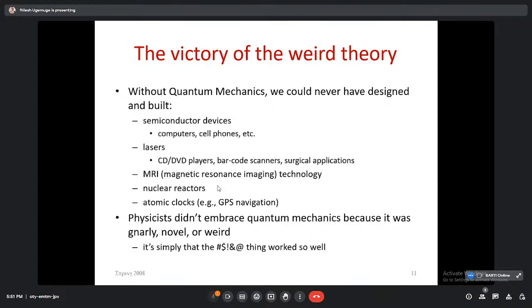Then nuclear reactors, atomic clocks, now we know GPS, navigation. These all exist only because of quantum mechanics. So you can see the physicists didn't embrace quantum mechanics because it was novel or weird, but we have to accept it. Sometimes we feel, even when I was a student, I used to feel, how difficult quantum mechanics is. But when we try to understand the phenomena, trying to correlate with different applications, then we really thought, yes, it's amazing physics.